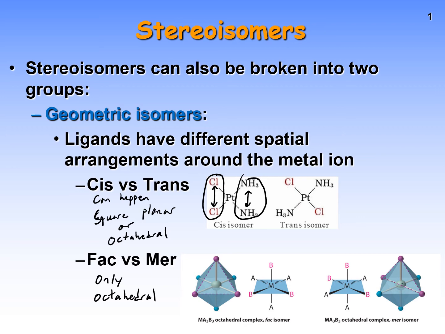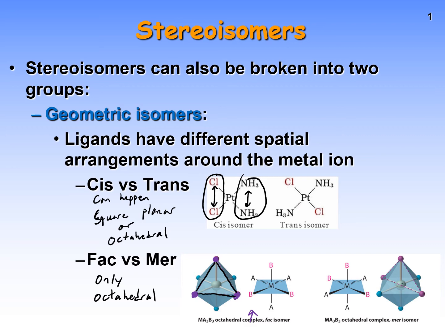Now, with fac versus mer, if we look at this picture, this is the fac isomer. The B's are purple. You can see the purple atoms here, right? If you look at them, they are all occupying one face of the octahedral. We call them octahedrals because they have 8 sides to them.